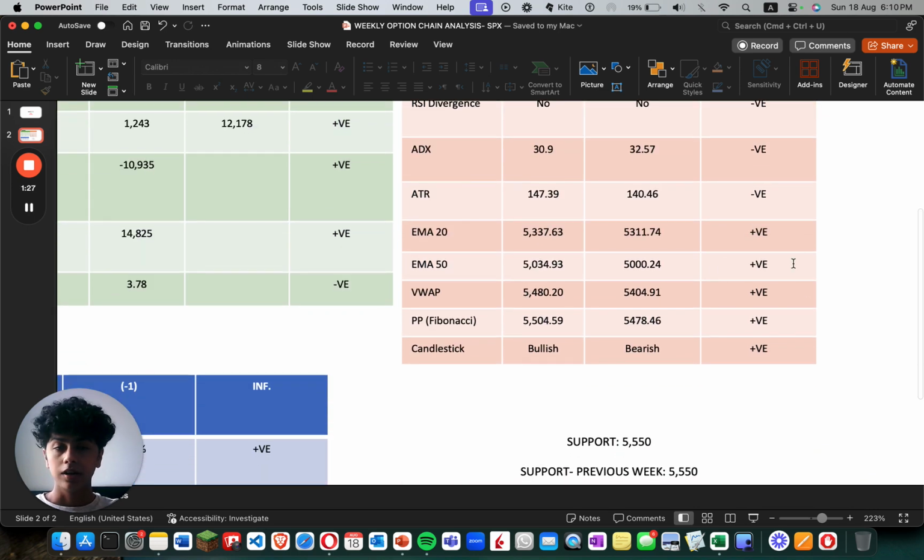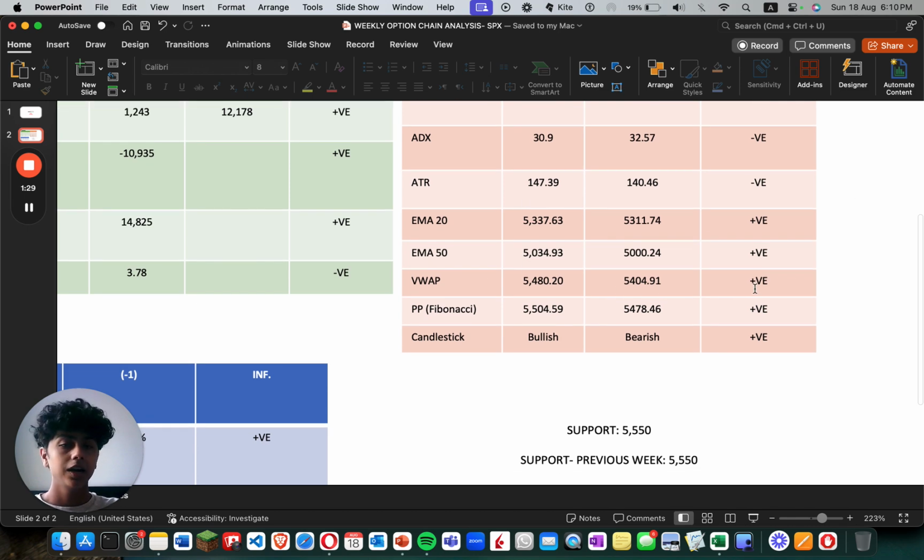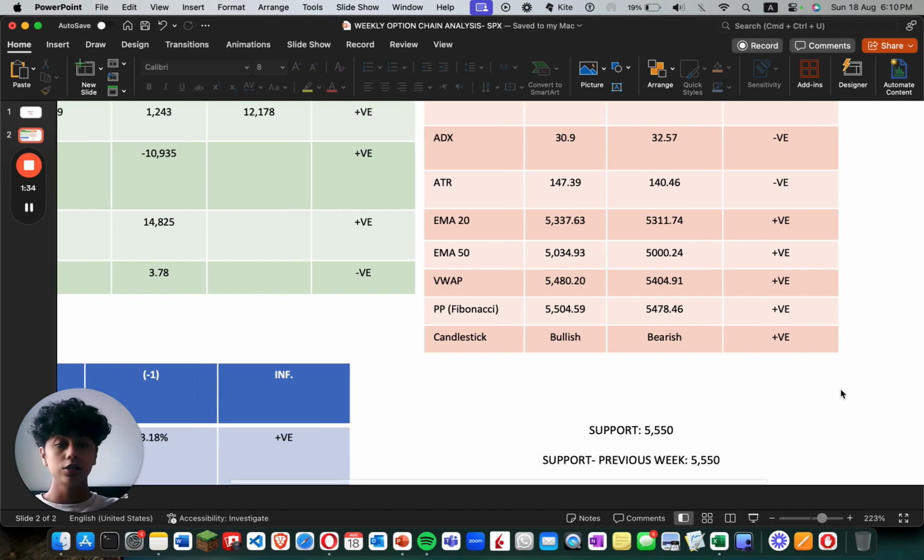Both EMAs are higher, that's positive. VWAP is higher, that's positive. Pivot point is higher, that's positive. Candlestick is bullish, that's positive.